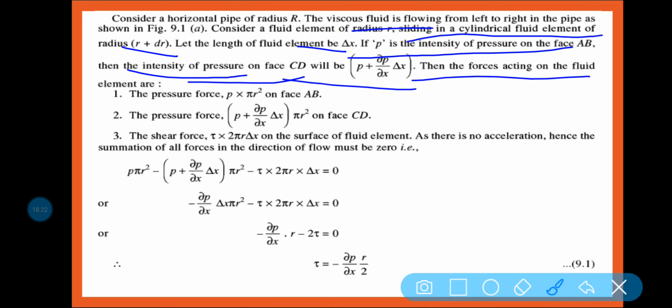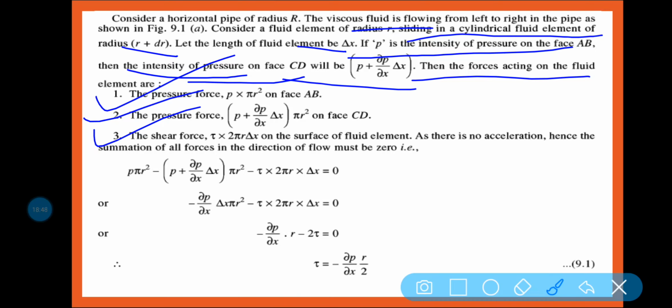Then the forces acting on the fluid element are the pressure force P into pi r square on the face AB, the pressure force P plus del P by del x into dx, into pi r square on the face CD, and the shear force tau into 2 pi r into dx on the surface of the fluid element, as there is no acceleration.